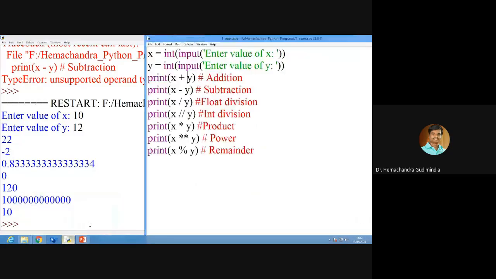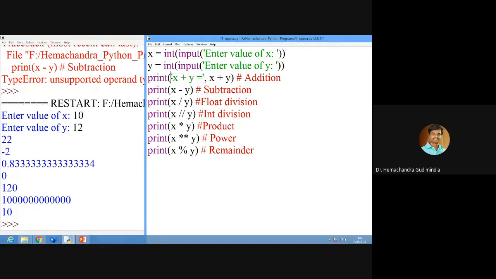So we will write in a different way. Now I will write. Here again I will include x plus y is equals to, comma, x plus y.